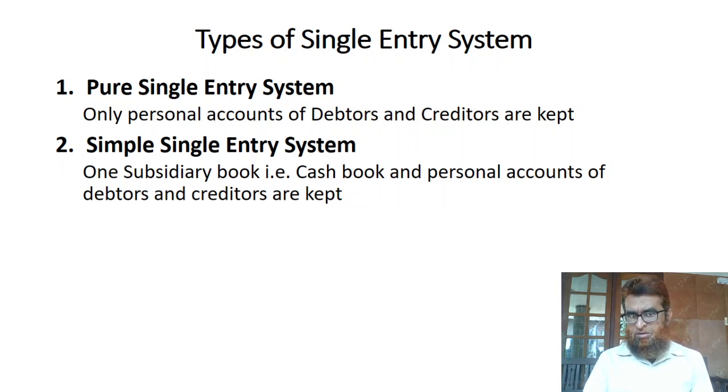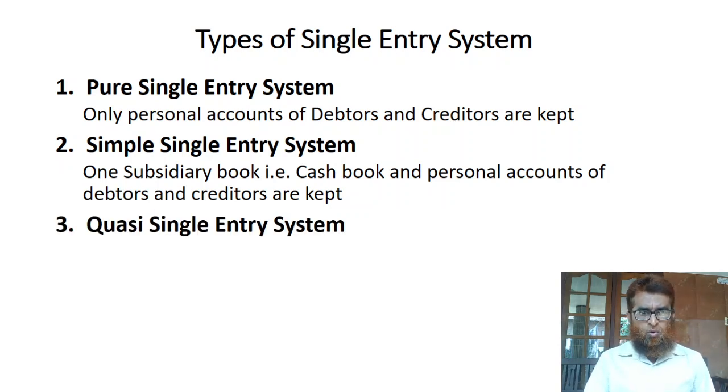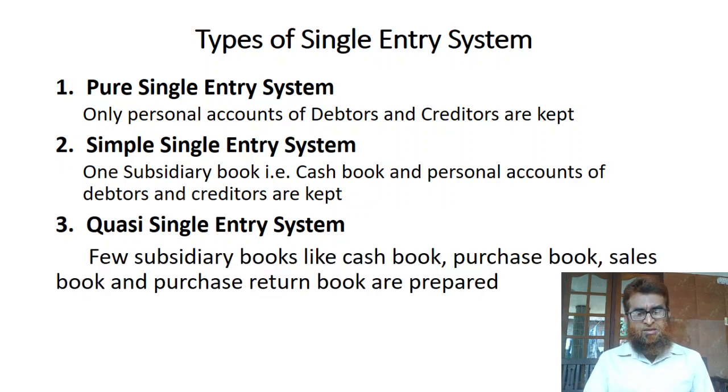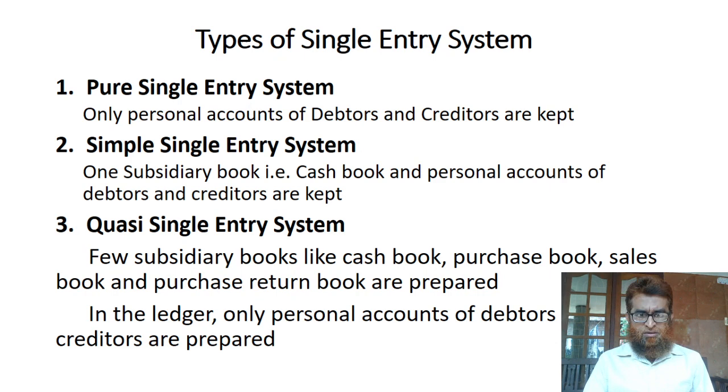Third one is quasi single entry system. Here few subsidiary books are maintained, like cash book, purchase book, sales book, and purchase return book. In the ledger, only personal accounts of debtors and creditors are maintained.